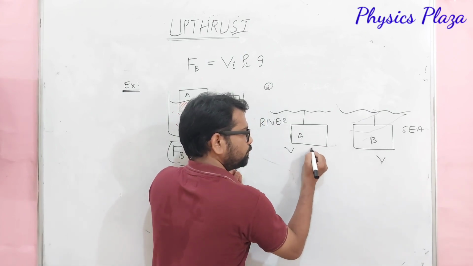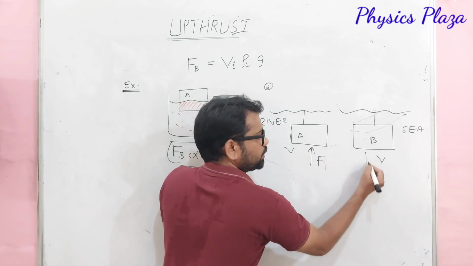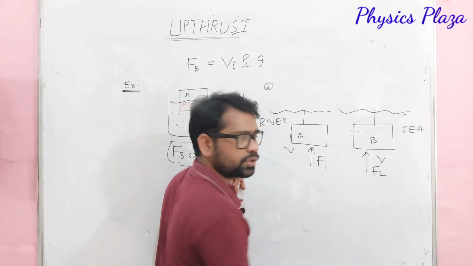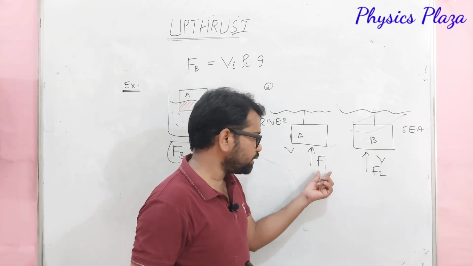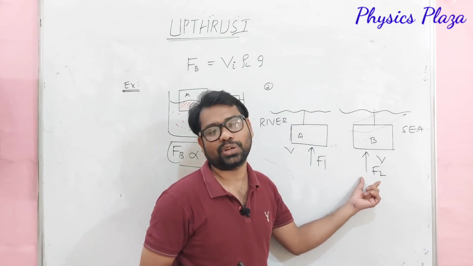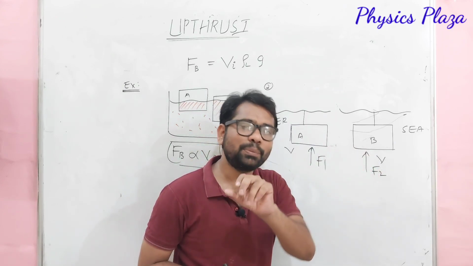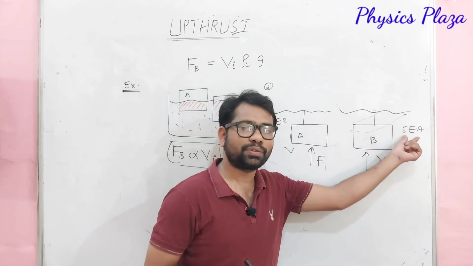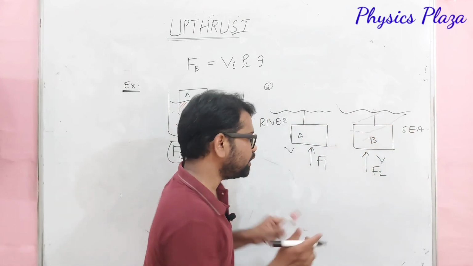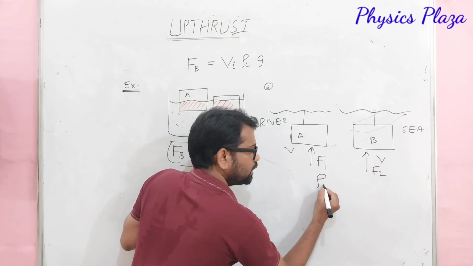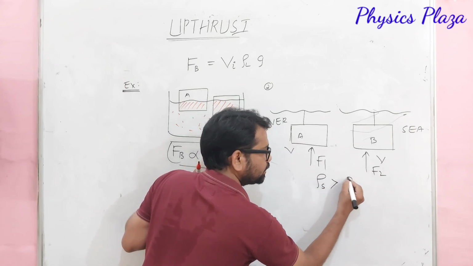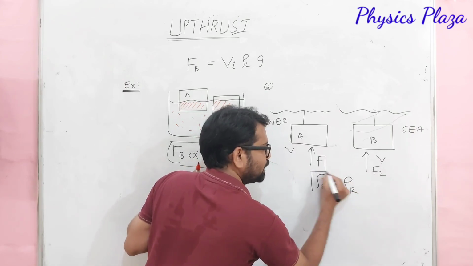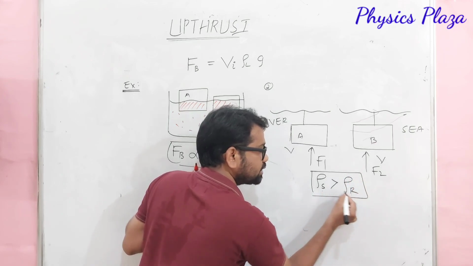Let us say the force of buoyancy acting is F1 and F2. Do you think that F1 is equal to F2? No, it is not, children. The volume might be the same, but don't you think the density of river water and the density of sea water are different? Of course they are different. We know that the density of sea water is greater than the density of river water.